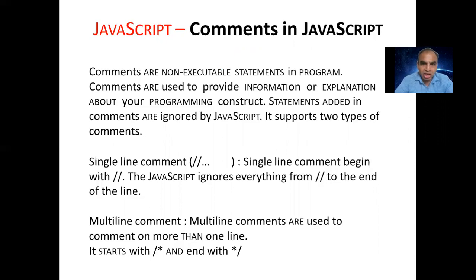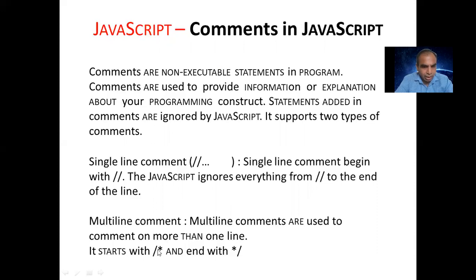These are used to provide information to explain your programming construct. That's why statements added in a comment are ignored by JavaScript. First, single line: slash slash, and any statement you declare will not show in your output. It only helps us understand what programs we write over here.